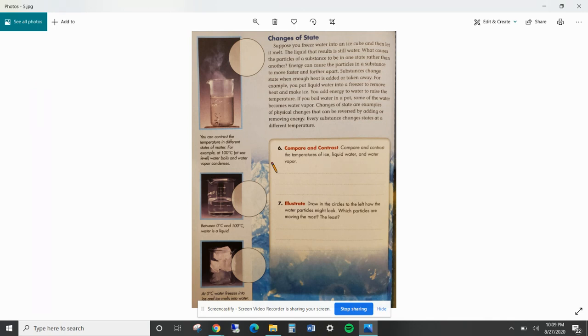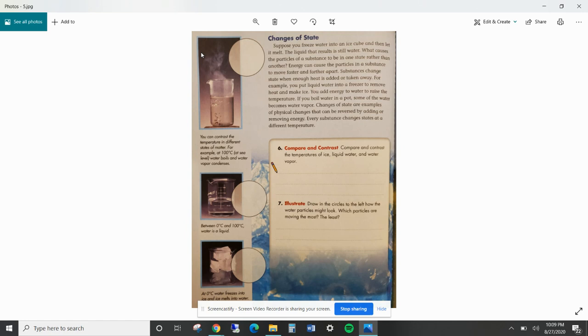Changes of state. So this is again the solid. We have the solid down here, the liquid, and gas. So we're going to look at how the states of matter can change. And we're going to use water as our example. Suppose that you freeze water into an ice cube and then let it melt. The liquid that results, it's still water. So it doesn't matter if it's the ice cube or it's liquid water, it's still water.